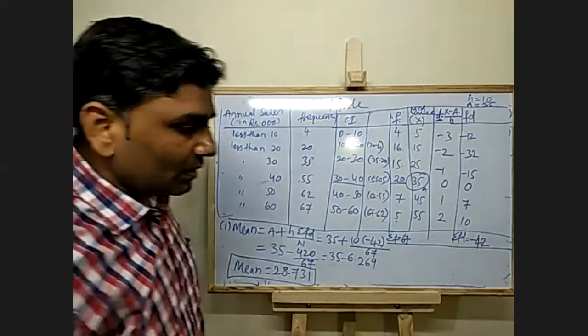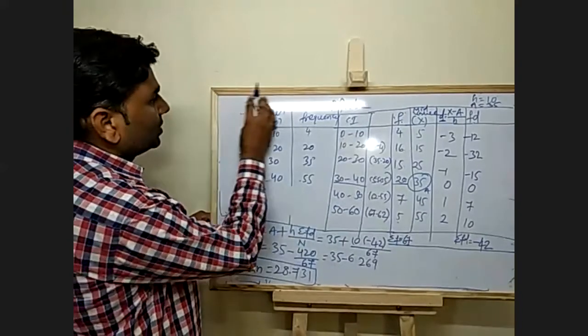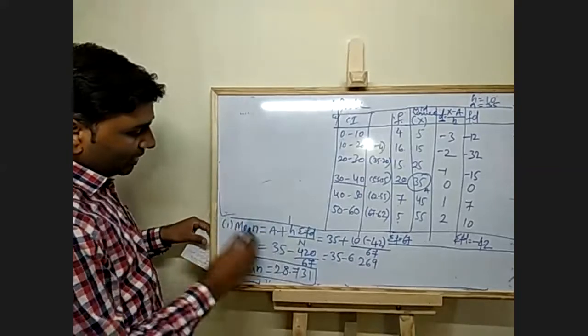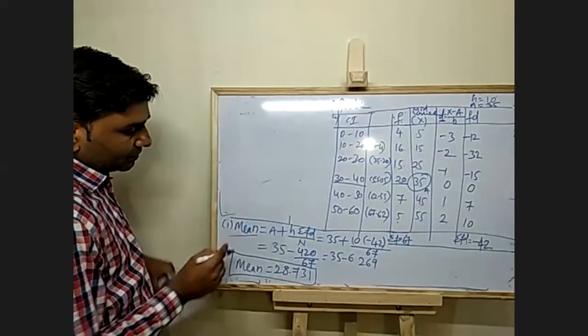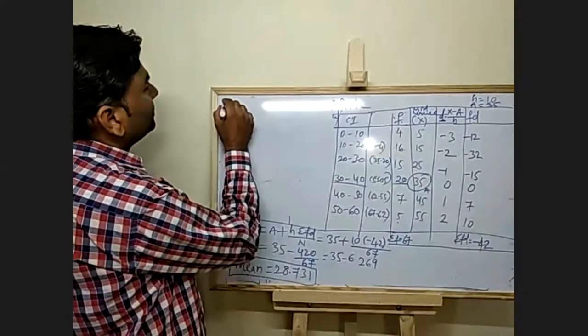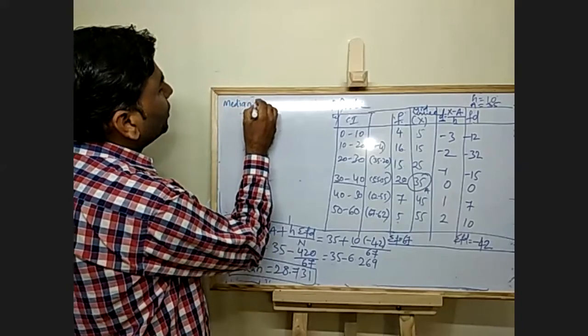These two anyhow we are not going to use. So the mean is here. Now I need the median.